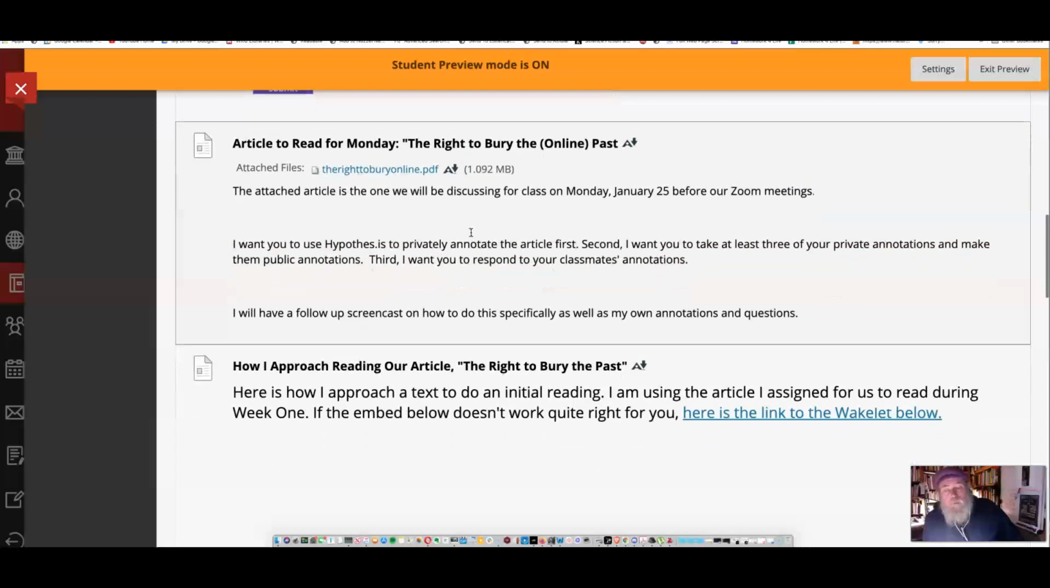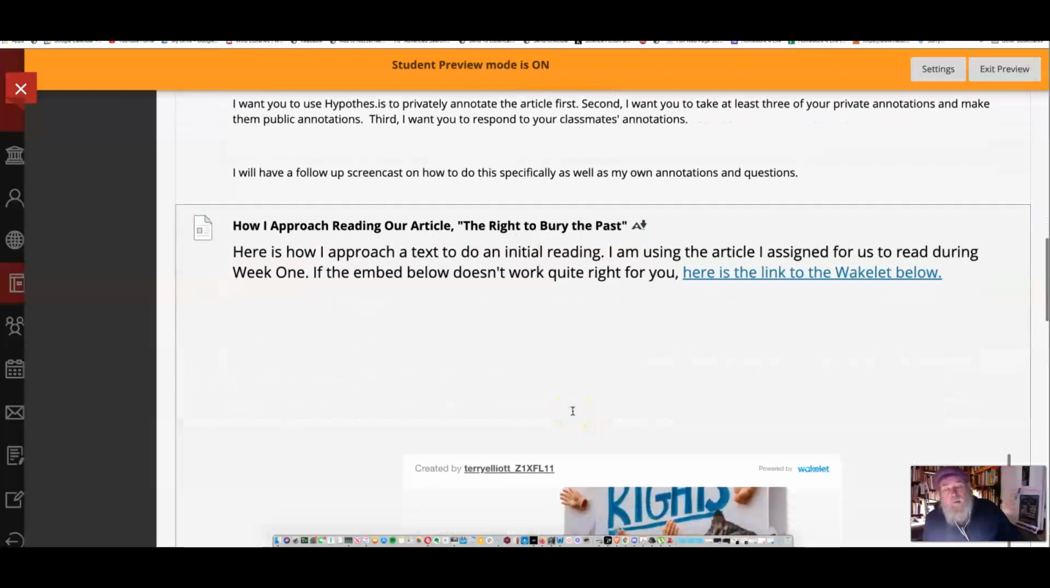So we're going to read that, and down here I'm going to show you how I read the article, because this is what's called close reading, and I want you all to begin to develop the habit of close reading in this course, because without close reading there can't be good writing.